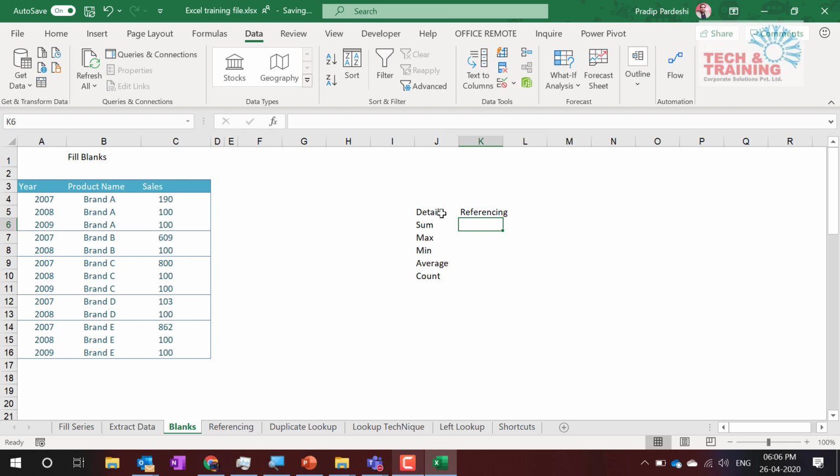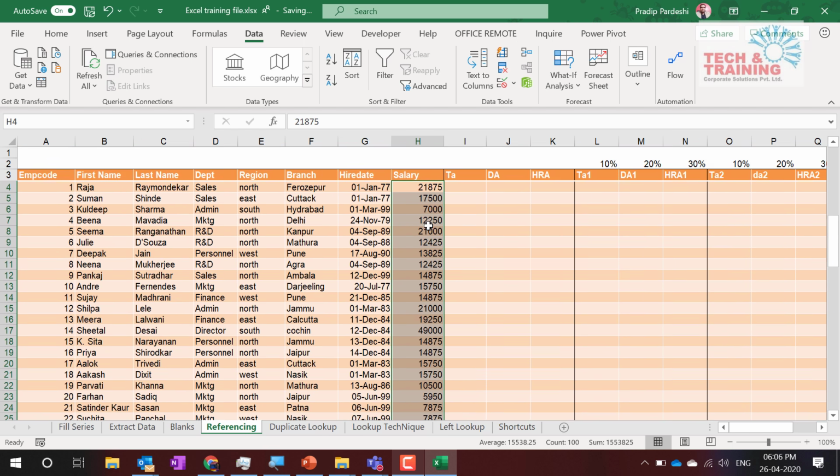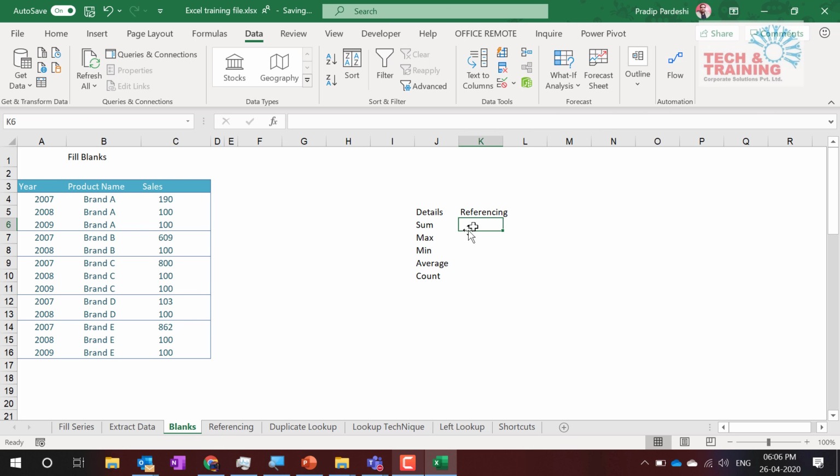So the first thing I'm going to use here is referencing. Now remember, when I talk about referencing, here I would like to get the maximum, minimum value and all those stuff. How do I write basic functions? I come to referencing, and this is the entire range that I need to get. I come to this blanks, and I type equal to sum.